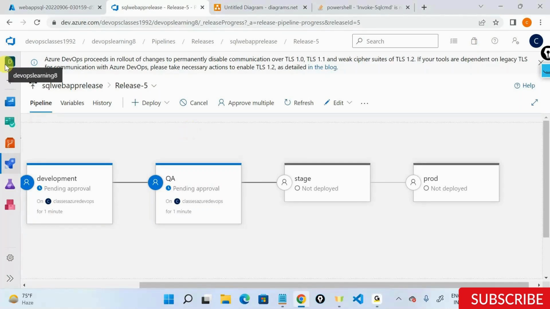Stage environment is now taken care of by your operations team. When you deploy the code into stage, operations will run their own test cases. We call them business test cases, business acceptance tests, and so on. They'll run those test cases on the same code and the same infrastructure, and then say, okay, fine, this is ready for production.